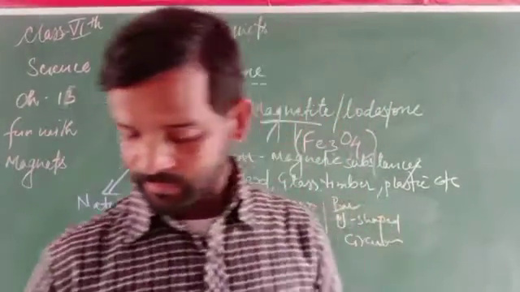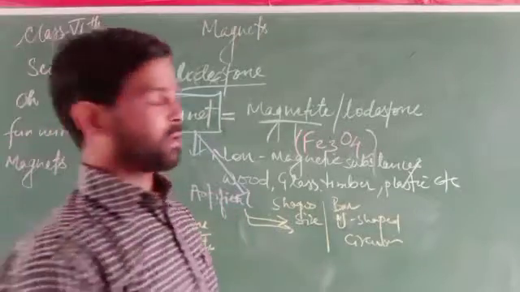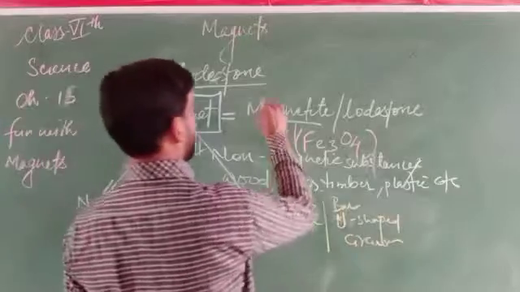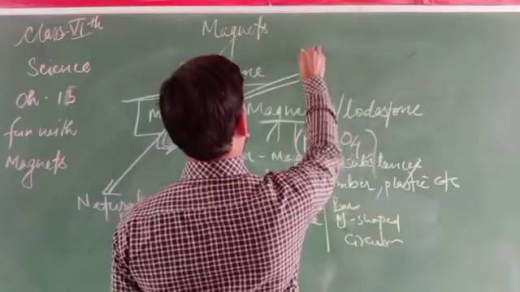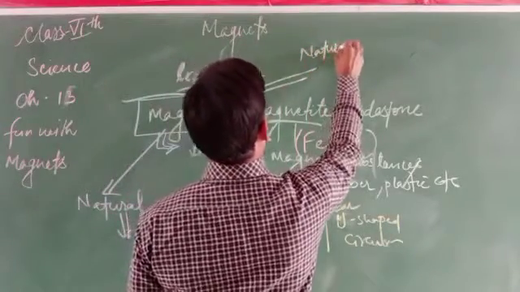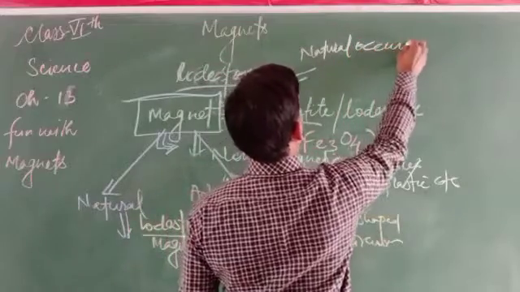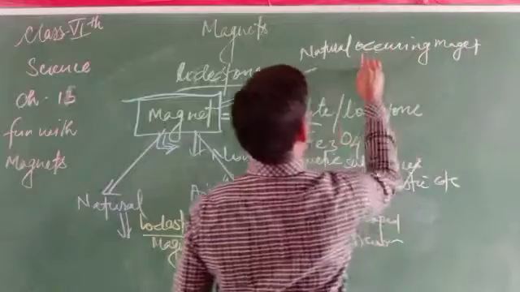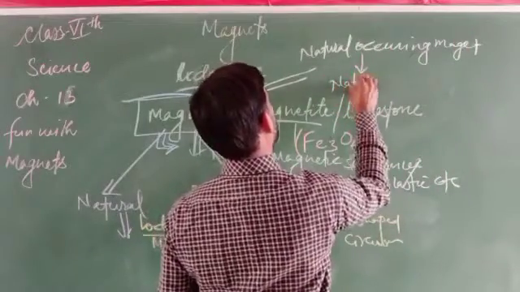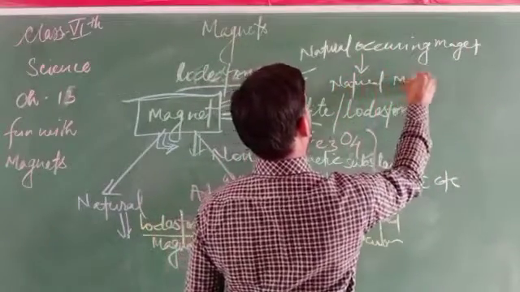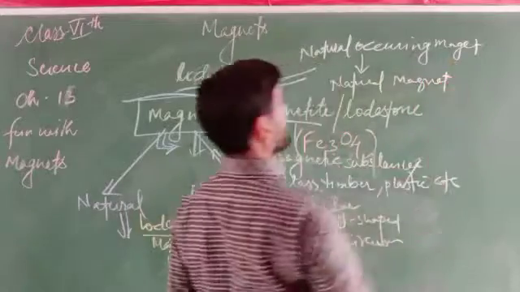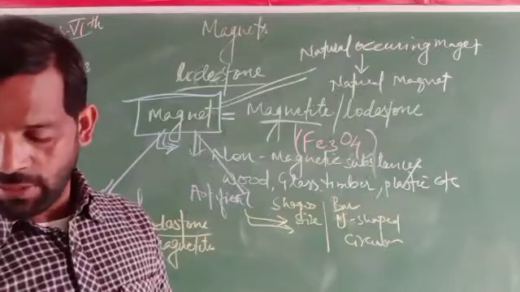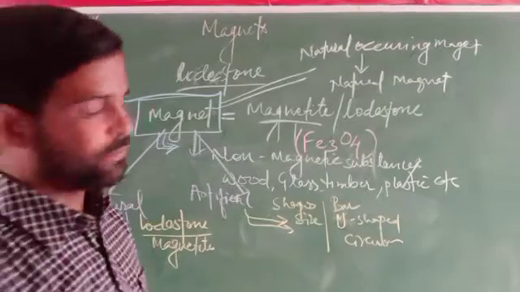The naturally occurring magnet is known as a natural magnet, and the ones made by human beings are called man-made or artificial magnets.